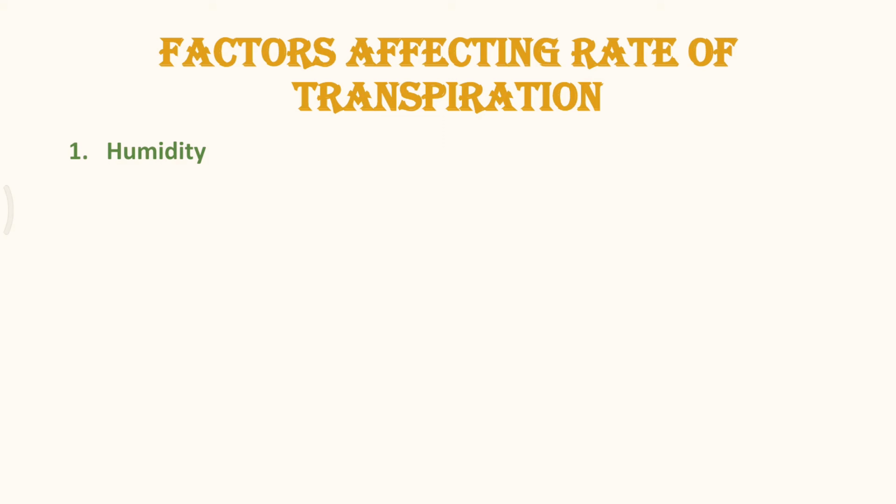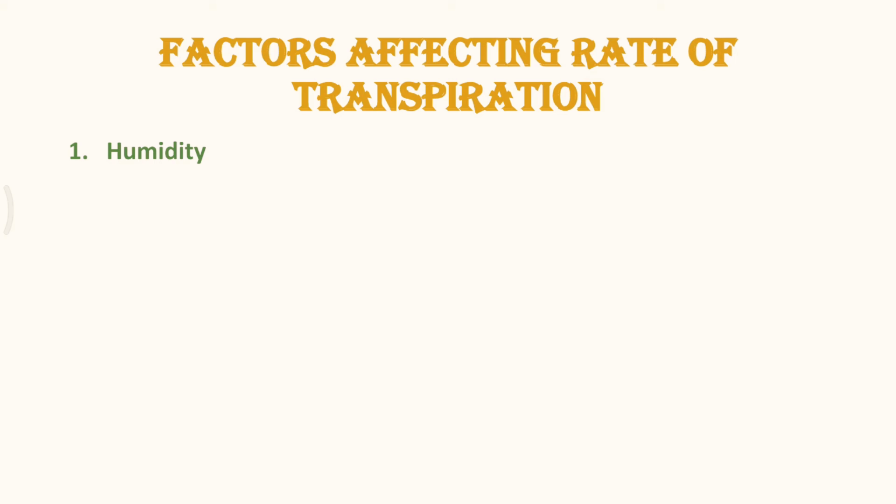So, the rate of transpiration depends upon the difference in the vapor pressure of the internal atmosphere of the leaf, so the inside of the leaf, it means those spongy parenchyma cells or the mesophyll cells where the air spaces are, that area, along with the external atmosphere of the environment. If the outer air is humid, it will reduce the diffusion of the water vapor from the intercellular spaces of the leaf to the outer atmosphere. In other words, the rate of transpiration decreases with the increase in relative humidity of the atmosphere.